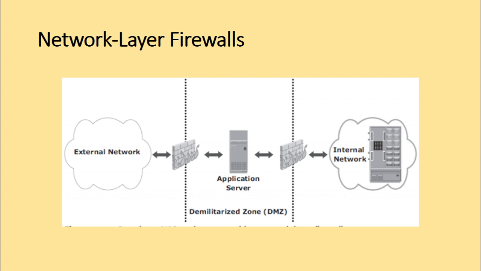These network layer firewalls can examine the network packets and compare them to a set of configured security rules. Packets that are not authorized by a security rule are dropped and not allowed to continue to the destination.